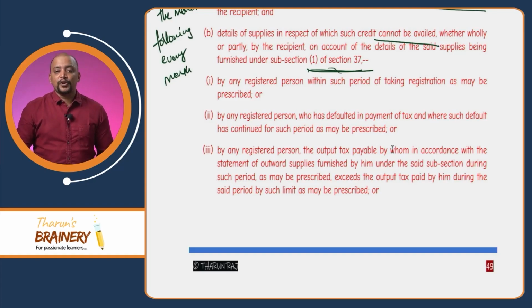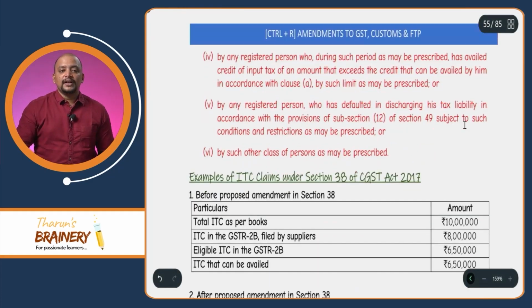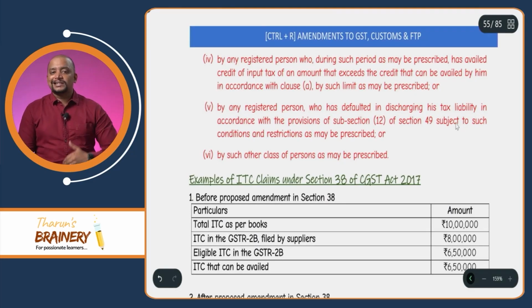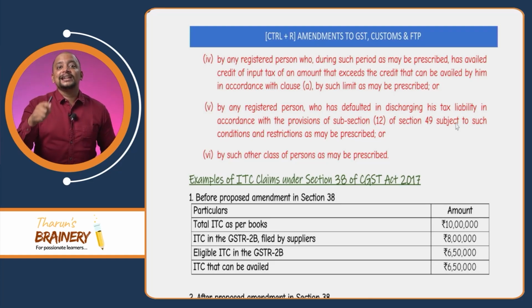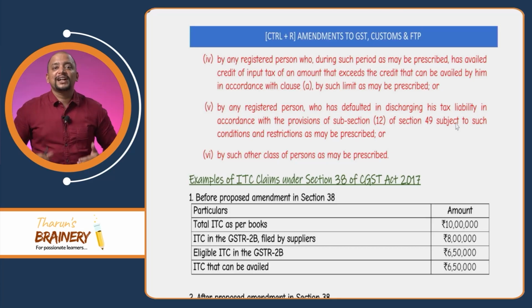Then, next point, point number 4: by any registered person who during such period as may be prescribed has availed credit of input tax that exceeds the credit that can be availed by him in accordance with clause A by such limit as may be prescribed. What does it mean? It means that ITC in 3B is greater than ITC in 2B. The ITC that is availed in GSTR 3B is greater than the ITC reflected in 2B.